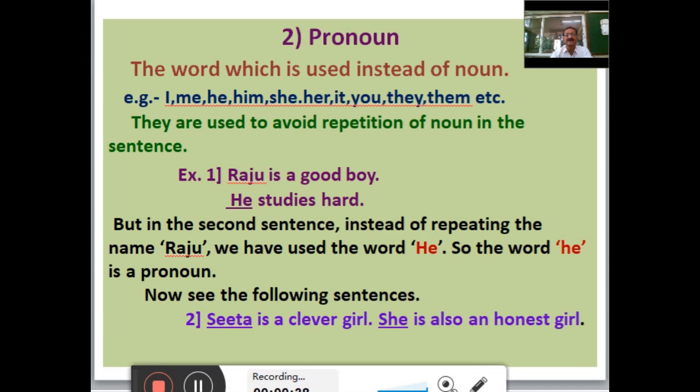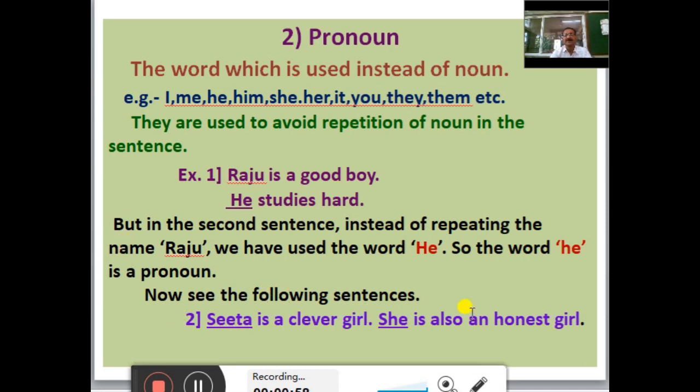Let's see the following sentences. Raju is a good boy. He studies hard. In the first sentence, Raju is a noun. But in the second sentence, instead of repeating the name Raju, we have used the word he. So the word he is a pronoun.